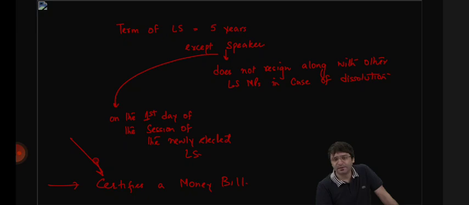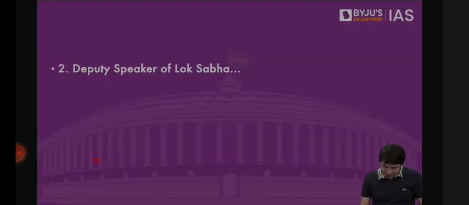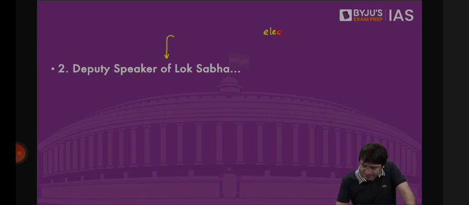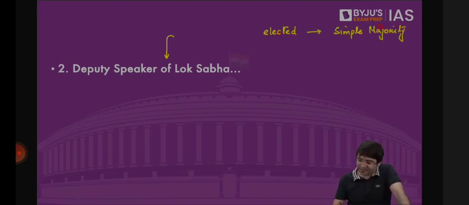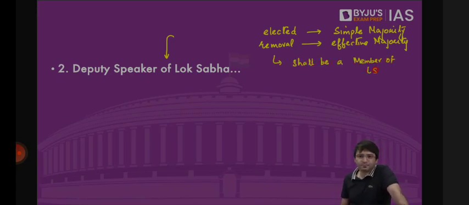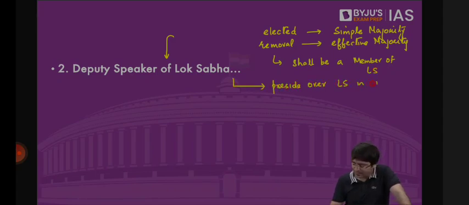But what if we don't have a Speaker? What if the Speaker is absent? What if the Speaker is traveling? What if the Speaker is busy? What if the Speaker is sleeping? In that case, somebody should be there to preside over Lok Sabha, and that individual is the Deputy Speaker of Lok Sabha. This Deputy Speaker is also elected by simple majority. This Deputy Speaker can also be removed by effective majority. This Deputy Speaker shall be a member of Lok Sabha. This Deputy Speaker will preside over Lok Sabha in the absence of Speaker.